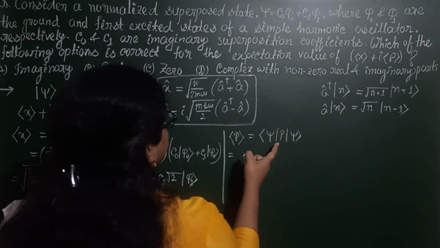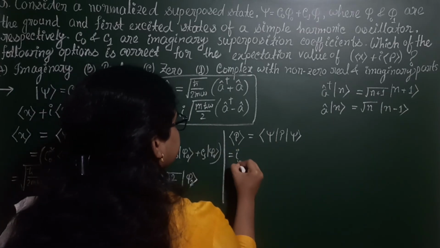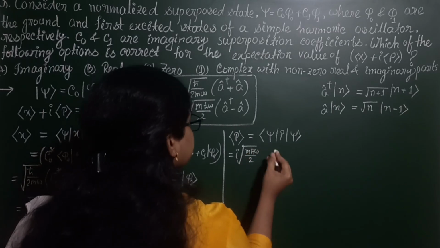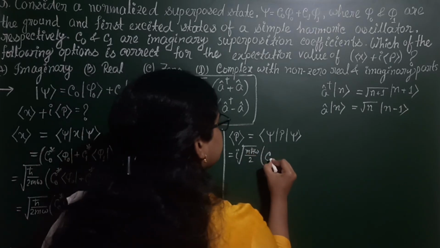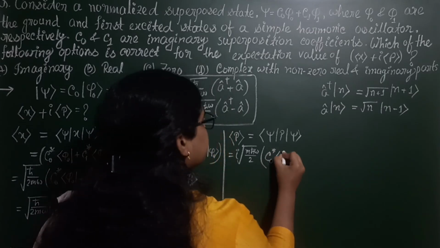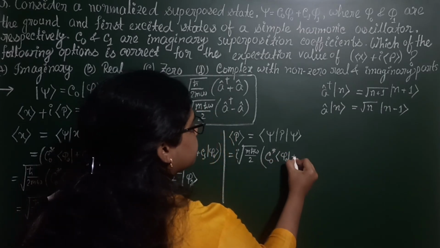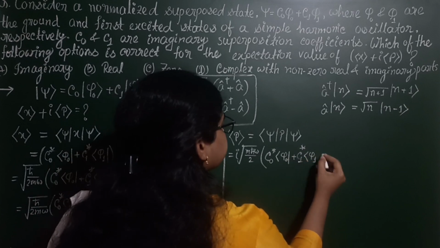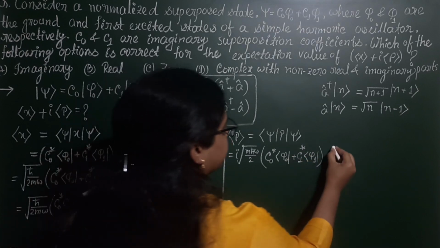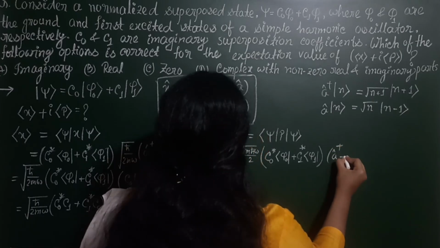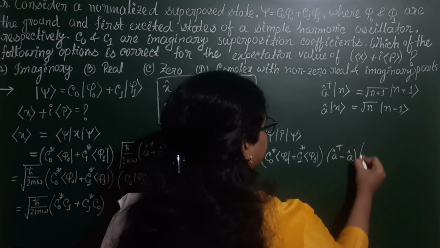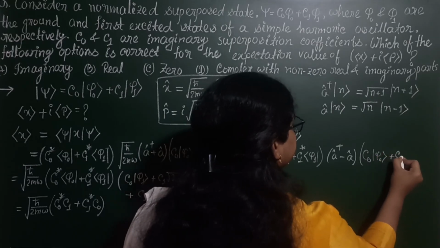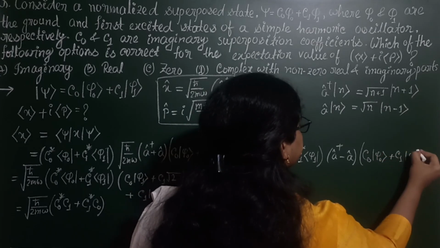Now put the value of p, i root over m h cut omega by 2, a dagger minus a. Bra psi will give C0 star phi 0 plus C1 star phi 1, and ket psi is C0 phi 0 plus C1 phi 1.